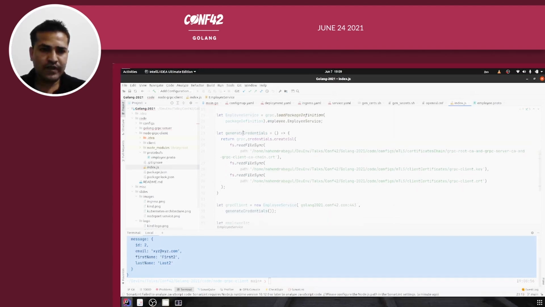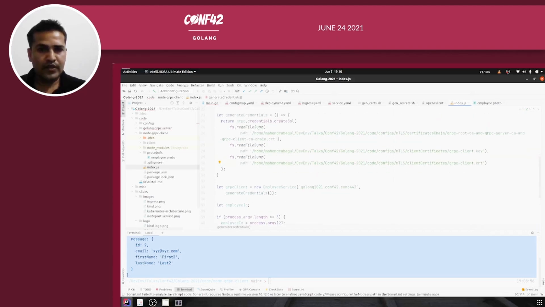Then I'm trying to create credentials, basically gRPC credentials. createSsl is a helper method, and it basically takes 3 parameters. The first parameter is the CA cert chain. Then the client key, and then the cert. So you can see grpc-client.key and grpc-client.cert, right? And using these I generate credentials and create a gRPC client.